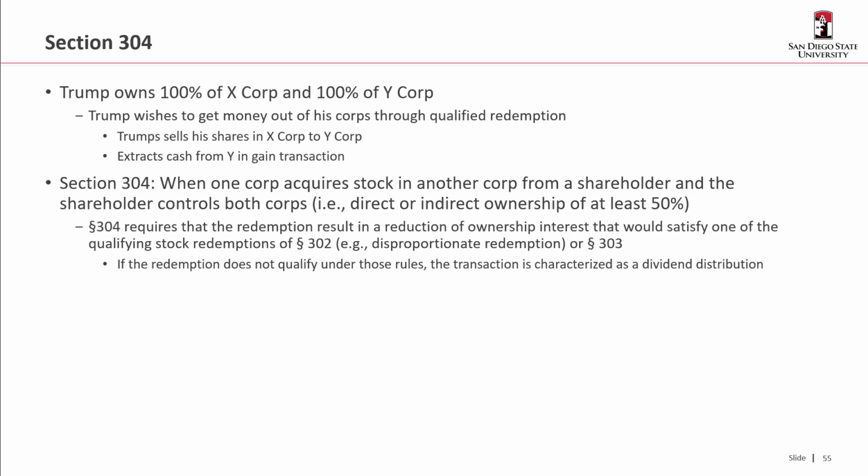Okay, a 304 redemption. So Trump owns 100% of X Corp and 100% of Y Corp. And he wishes to get his money out of his corps through a qualified redemption. So Trump sells his shares in X Corp to Y Corp. As a result, he just extracted cash from Y in a gain transaction. So think about that again for a second. So Trump owns 100% of X and Y. And so rather than have either of these redeem his shares, he just has Y Corp buy all his shares in X Corp, and therefore he gets gain.